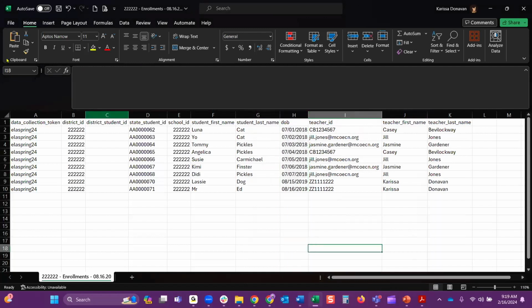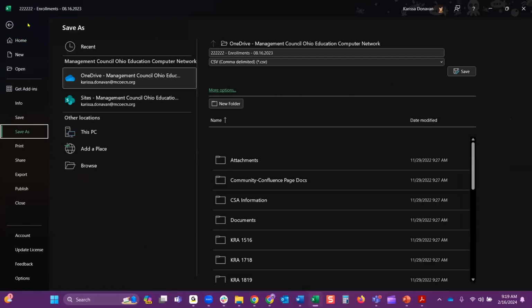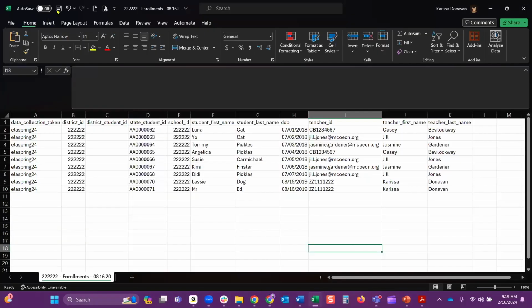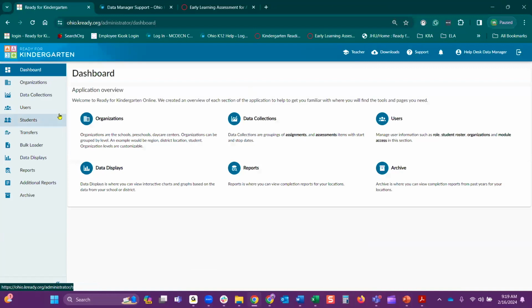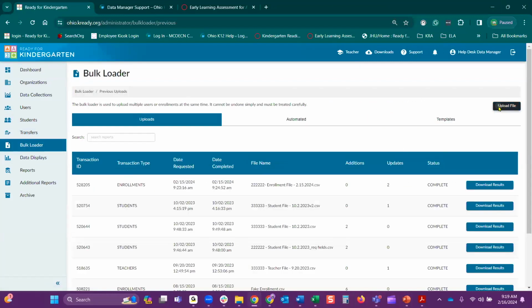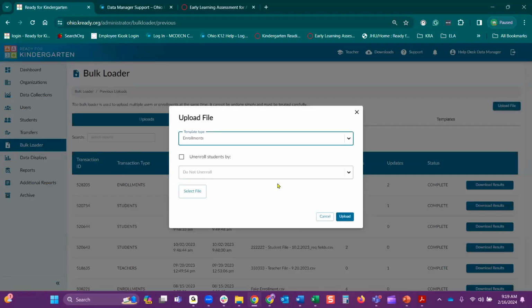Okay, so once that's done, you want to resave that, and you want to then just minimize it on your screen. Save it somewhere you can easily find it. Go back to your KReady system and select your bulk loader. Upload your file, select your template type. This is the enrollment file.